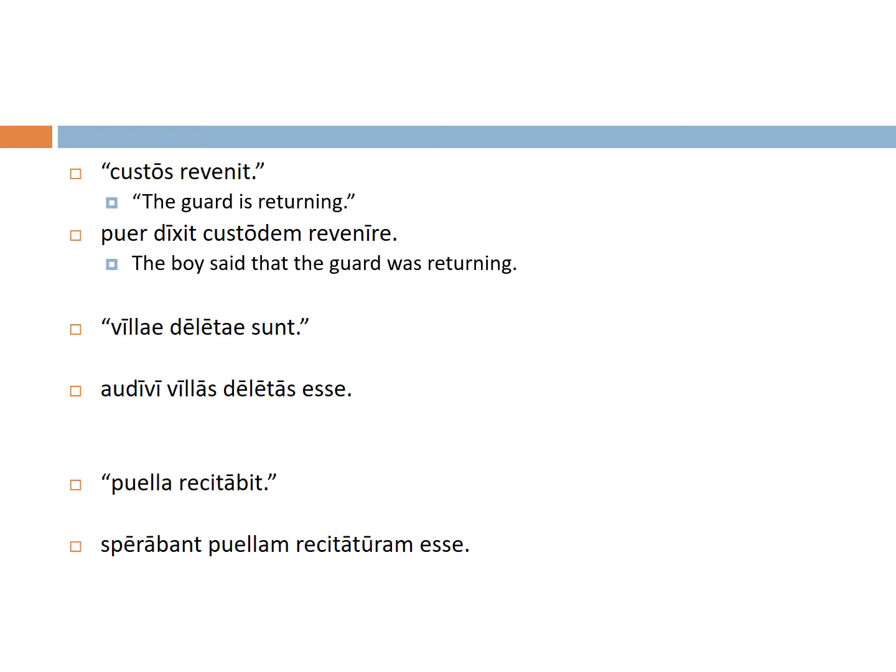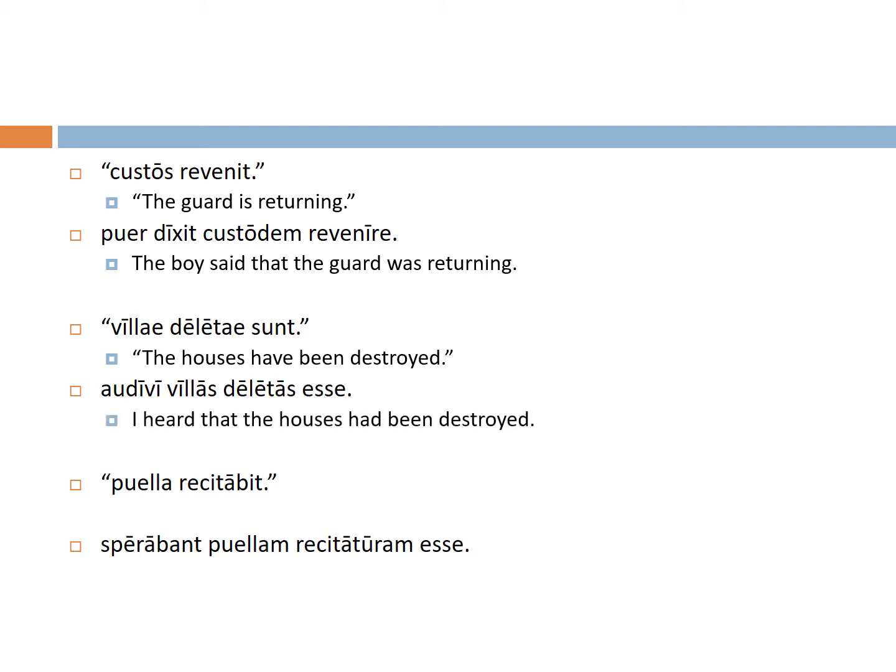Villae deletae sunt. Well, here we go. Deletae sunt. That is a perfect passive main verb, so it means that the houses have been destroyed. We take that essentially the same information, villas deletas esse, we throw a verb of the head in front. Verb of the head, accusative, infinitive. Now we have a perfect passive infinitive. Audivi, I heard that, and here's how it changes. I heard that the houses had been destroyed.